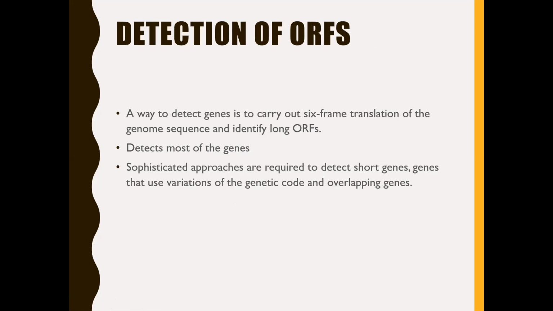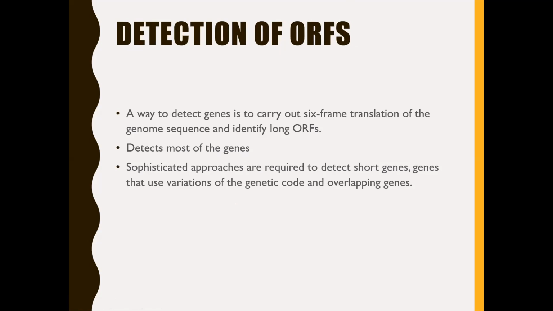Next, one more method of identifying genes from genomes is detection of ORFs. What are these ORFs? All of you are aware of ORFs, these are nothing but open reading frames. And what are these open reading frames?